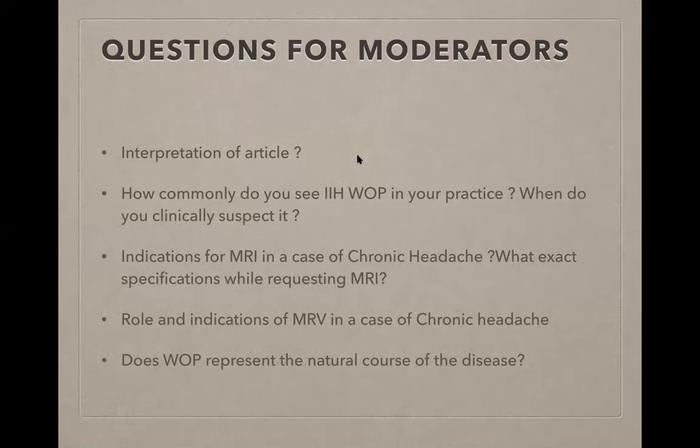So in one line, I would say it's a very important article, very important for us to know that this can exist. The takeaway is that such cases we need to treat or diagnose based on a combination of clinical features and MRI findings. How commonly do I see it in my practice? I have seen two versions of this. One where the patient was a very high myope, so it was very difficult to identify any edema. And the second where we had an asymmetrical IIH, with very minimal edema in one eye and no edema at all in the other eye. So we do see these cases, but very rarely.